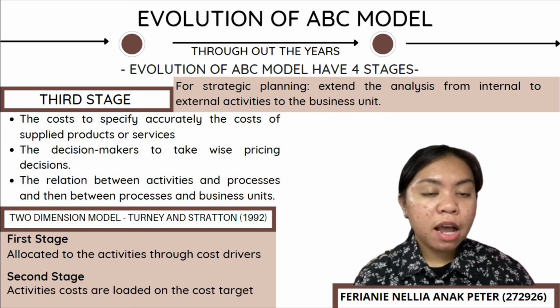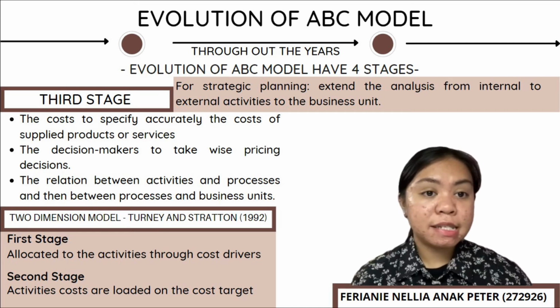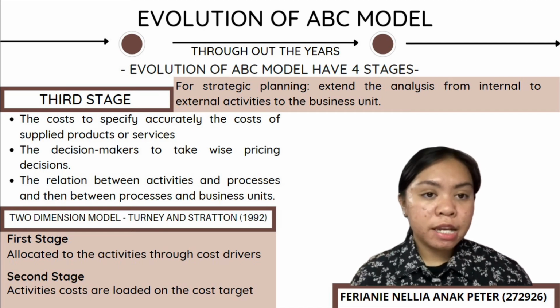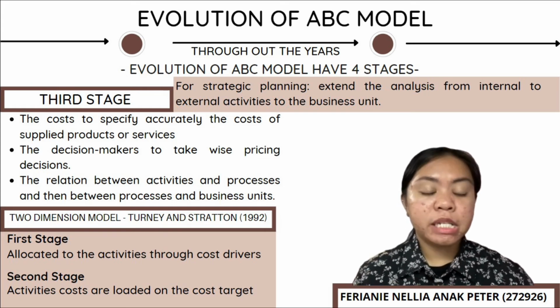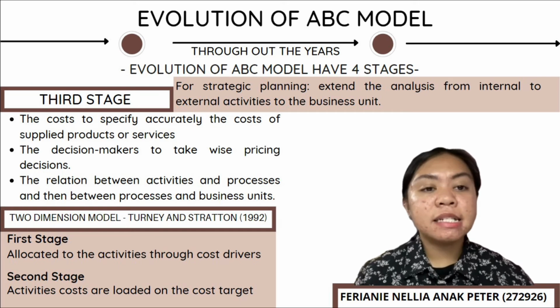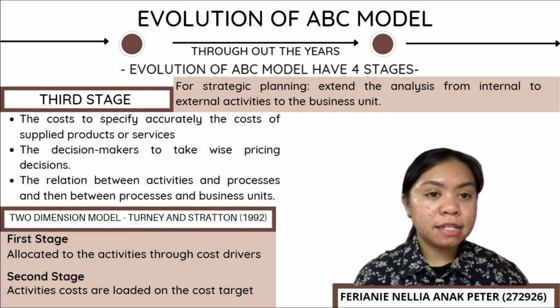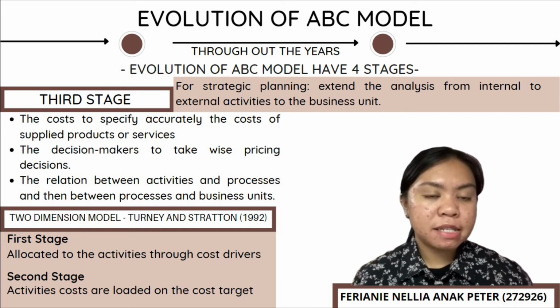First of all, I'm going to explain the third stage. During the third stage, the ABC model is used for strategic planning, which is to extend the analysis from internal to external activities to the business unit.